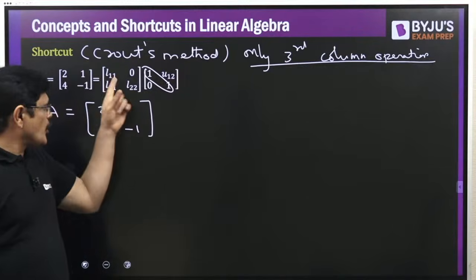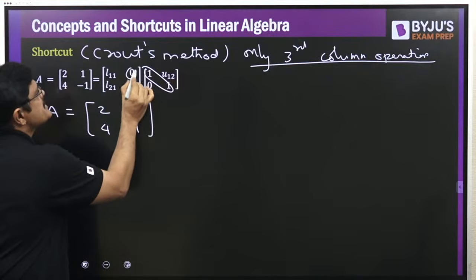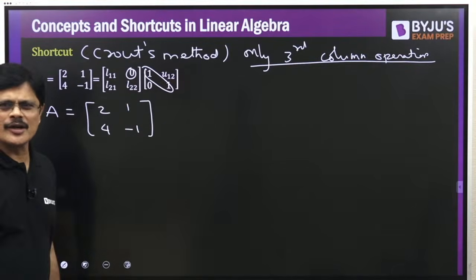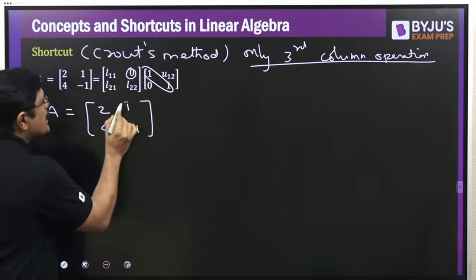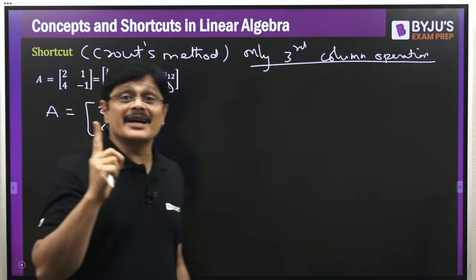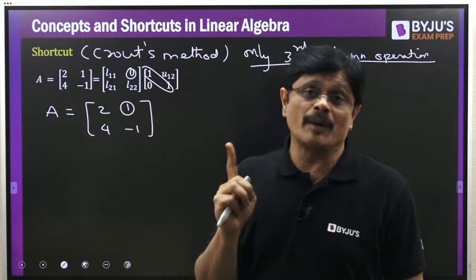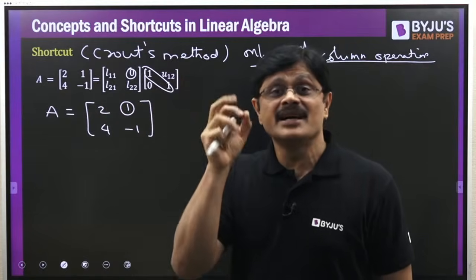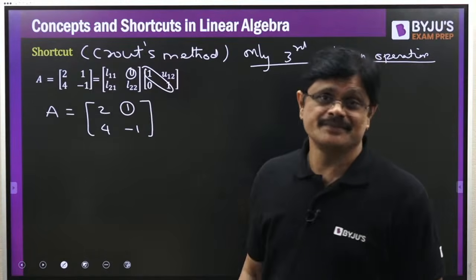And if you observe the lower triangular matrix, this should be 0. The rest are non-zero. So what you do is you try to make it equal to 0 using third column operation. Strictly third column operation. No combination of second and third. Strictly third column operation. Okay.